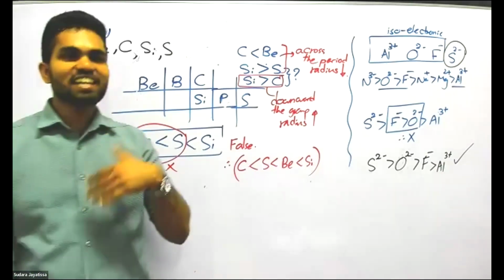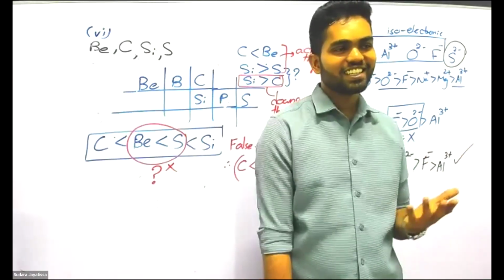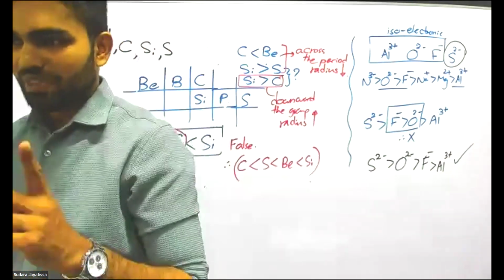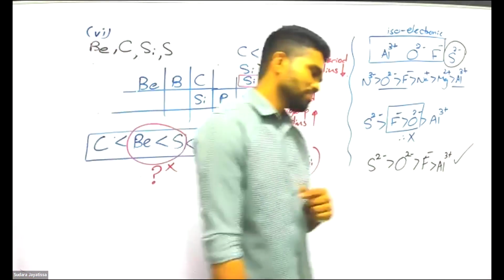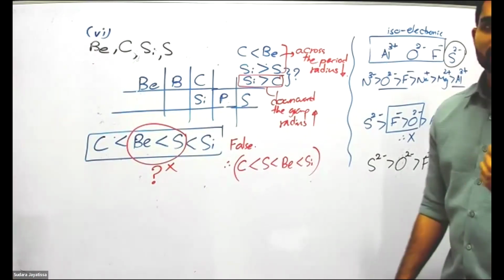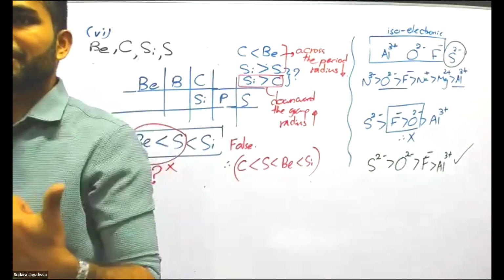Then you have to say okay, it's 2d, but 2d does not exist. Like that, they can ask questions about correct and incorrect quantum sets. And then they ask about the ascending order of those quantum sets. For that we use the Aufbau principle. What is important regarding the Aufbau principle?